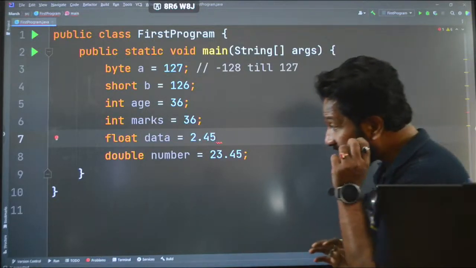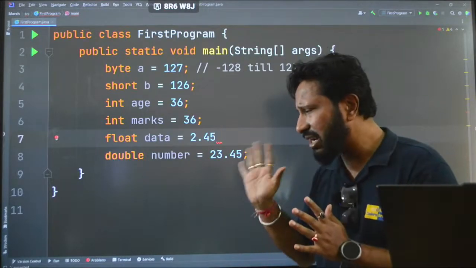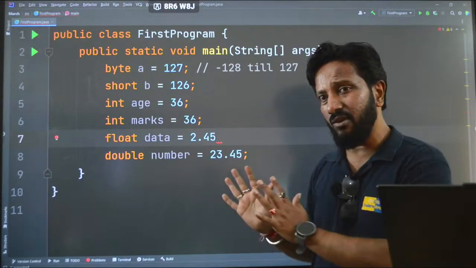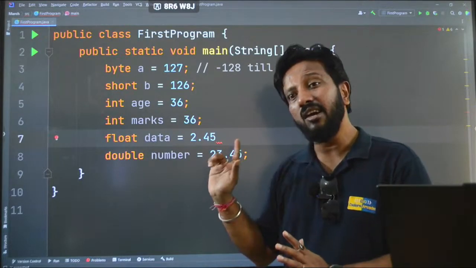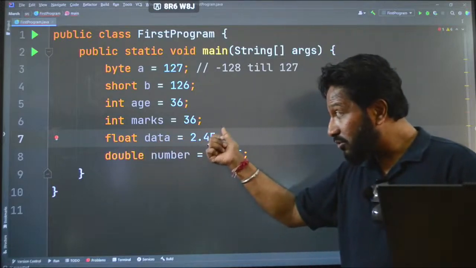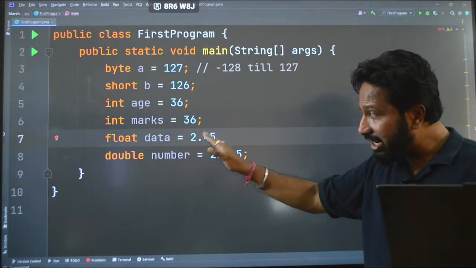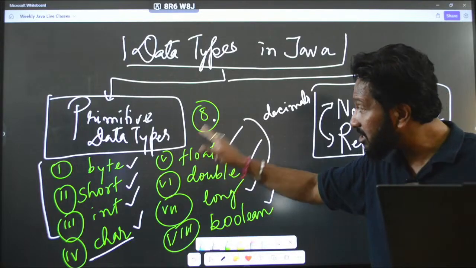This is a very important question in terms of Java programming language and all the other programming languages also. But right now I am not focusing on that. I am just trying to give you the understanding of this thing. Guys, please remember this. Whenever we say float data equal to 2.45, it might look like a decimal point number, because I have told that float also represents decimals.